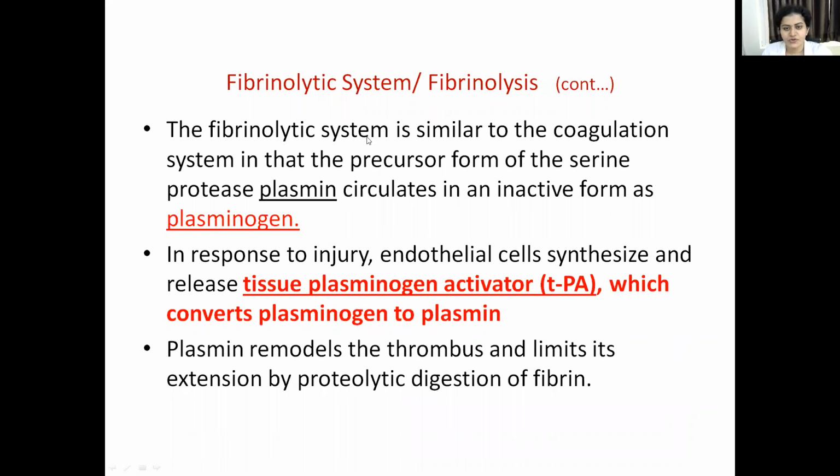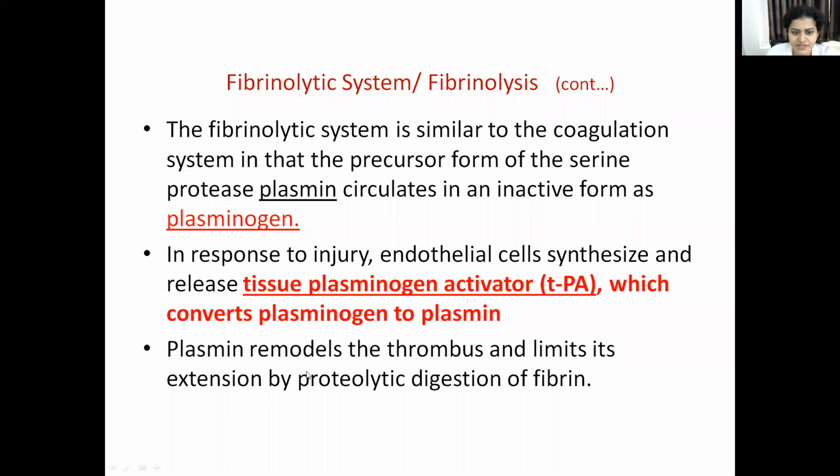So remember, the fibrinolytic system is similar to your coagulation system. Here the precursor form is the serine protease plasmin, which circulates in the inactive form as plasminogen. In response to injury, the endothelial cells will synthesize and release tissue plasminogen activator, called TPA. It converts plasminogen to plasmin.